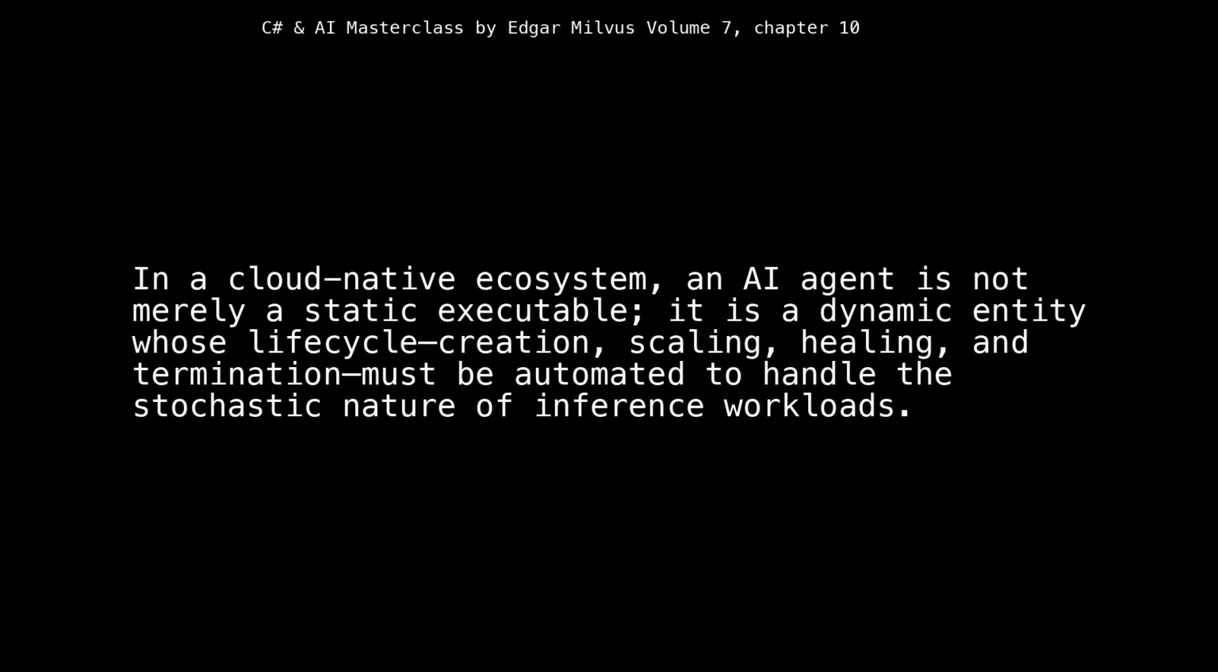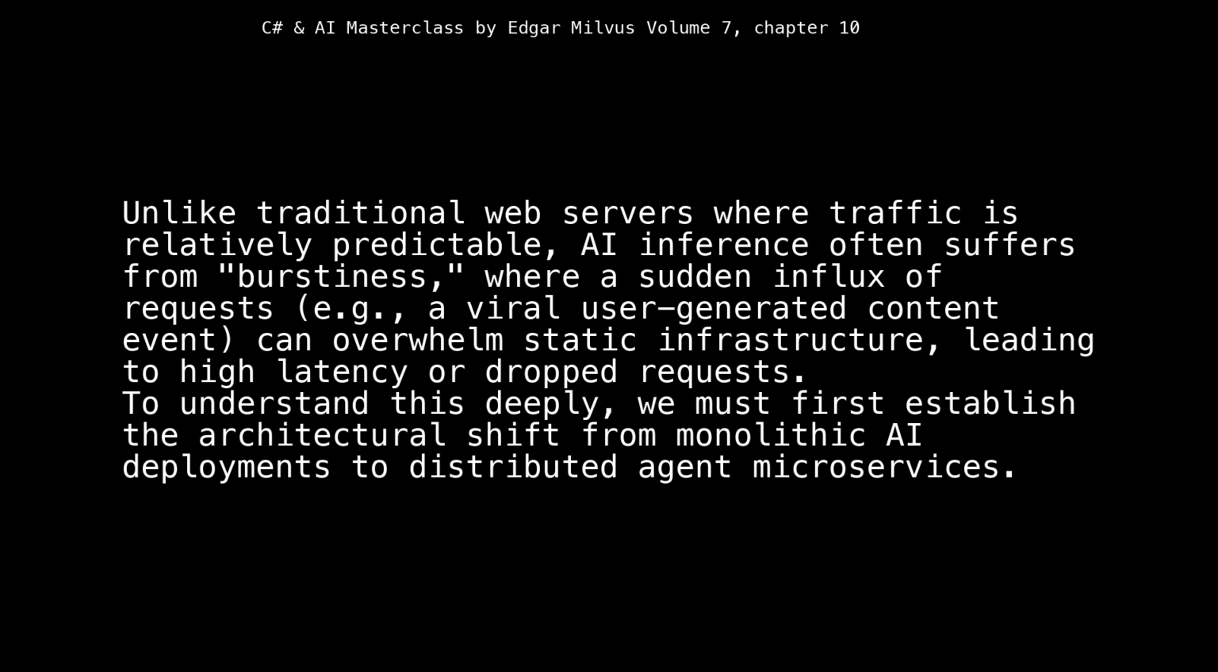In a cloud-native ecosystem, an AI agent is not merely a static executable, it is a dynamic entity whose lifecycle, creation, scaling, healing, and termination, must be automated to handle the stochastic nature of inference workloads. Unlike traditional web servers where traffic is relatively predictable, AI inference often suffers from burstiness, where a sudden influx of requests, e.g., a viral user-generated content event, can overwhelm static infrastructure, leading to high latency or dropped requests. To understand this deeply, we must first establish the architectural shift from monolithic AI deployments to distributed agent microservices.